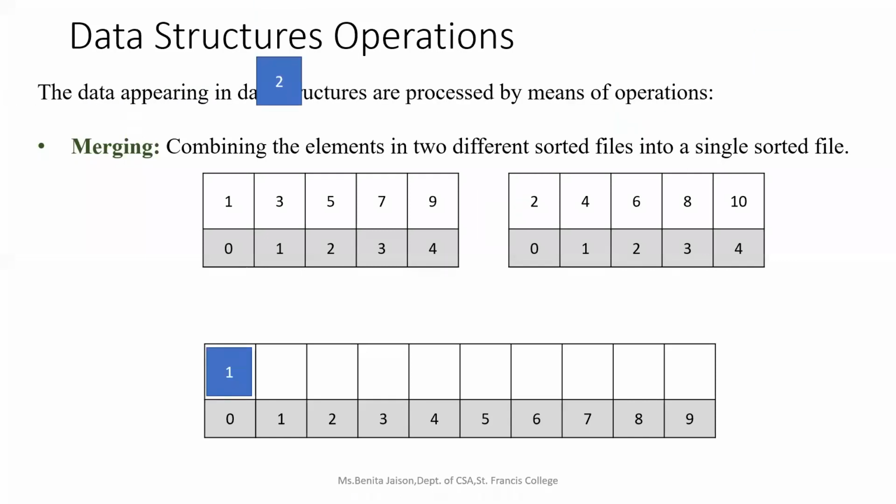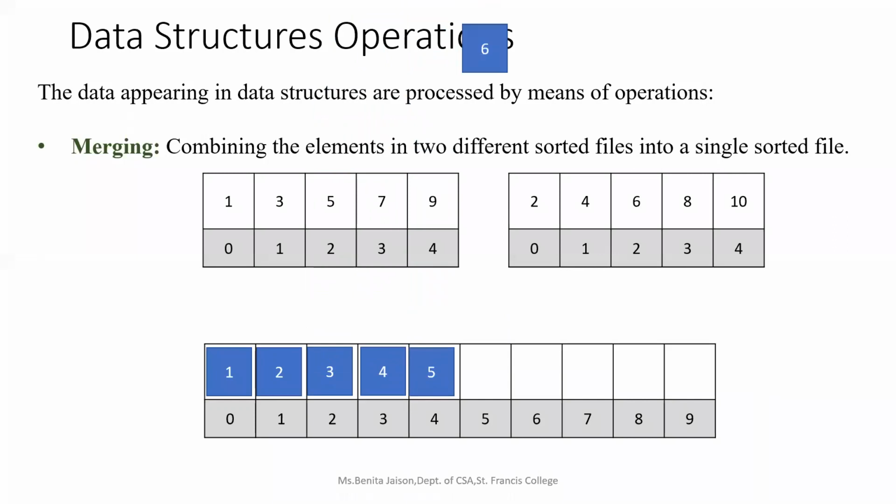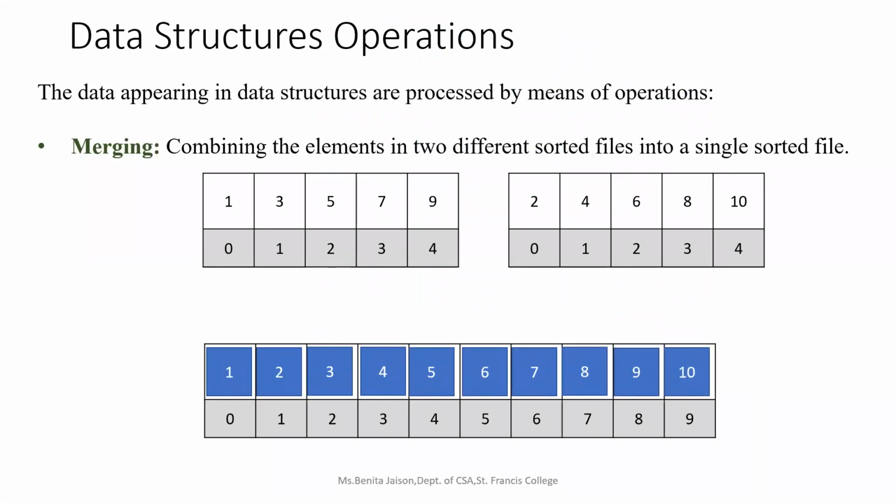We take the elements from both the arrays, and there are techniques in which we can merge the elements after comparing which is the lesser element, and when merging we also get the elements in sorted order. So merging is nothing but combining the elements from two different, similar data structures, and if you want to have it sorted, you can have that too.